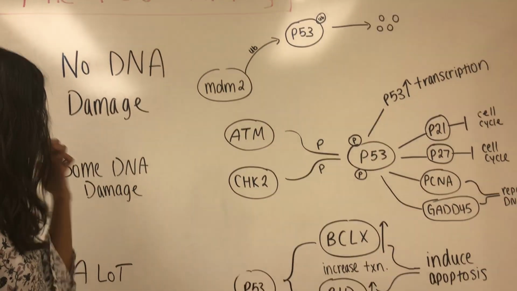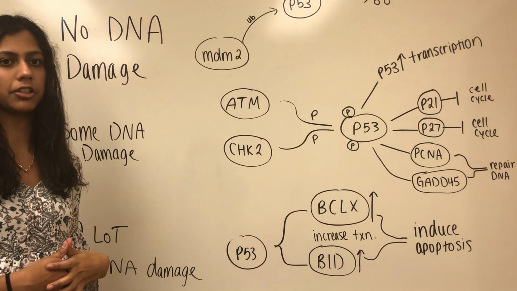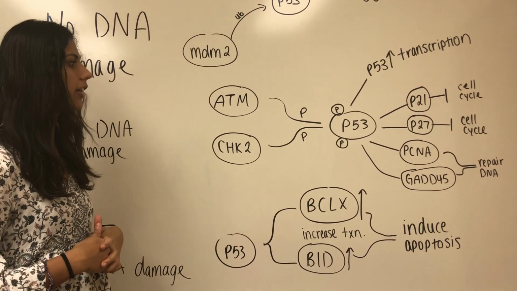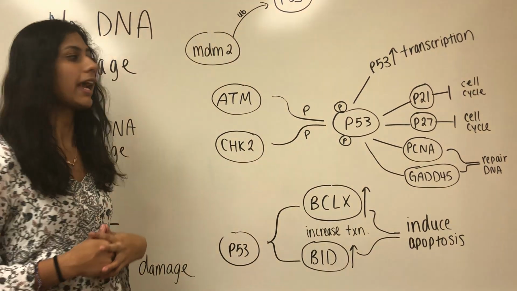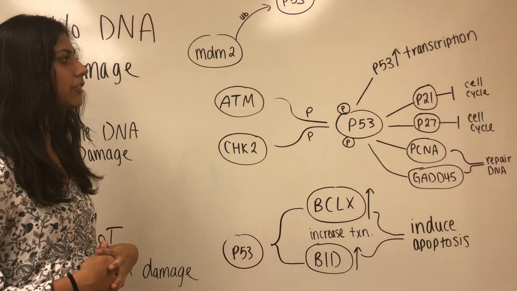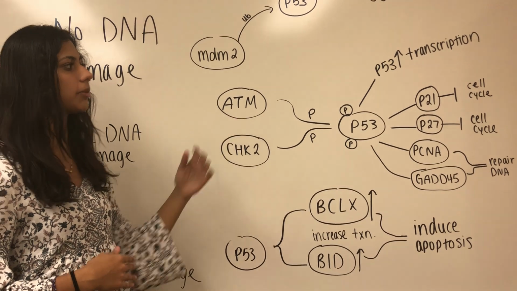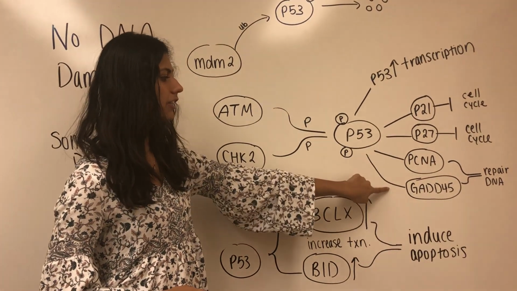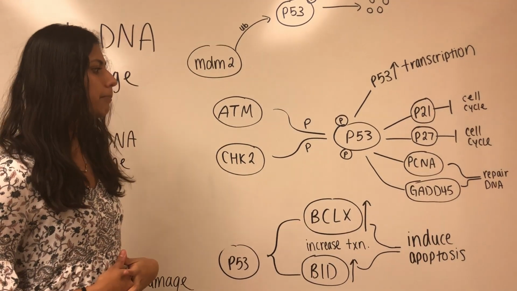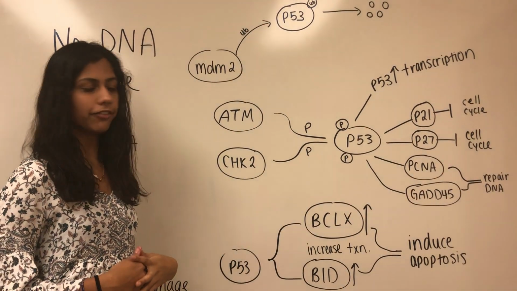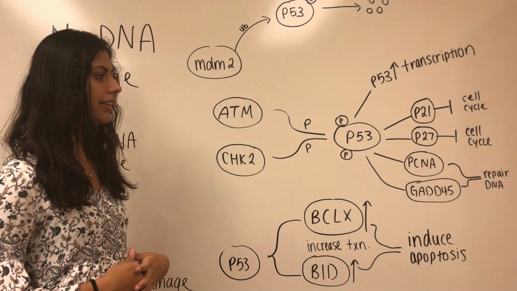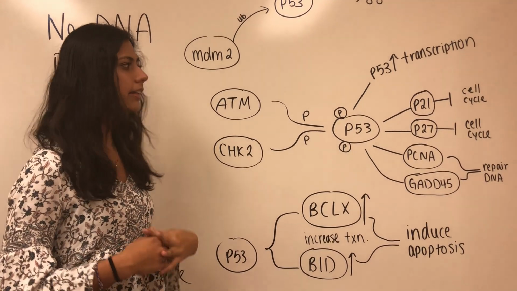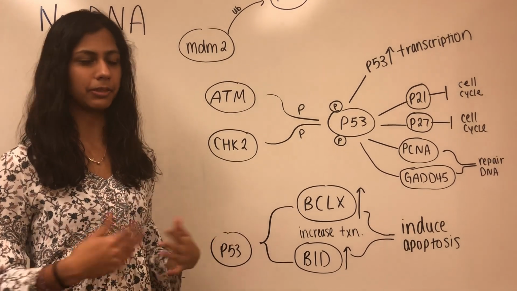The next pathway that can be taken is when there's some DNA damage, which is very minimal. In this case, proteins ATM and CHK2 phosphorylate p53, activating it. The phosphorylated p53 protein upregulates its own transcription and activates p21, p27, pCNA, and GADD45. pCNA and GADD45 repair the DNA while it is in the S phase, and p21 and p27 inhibit the cell cycle, keeping the cell from growing while the DNA is being repaired.